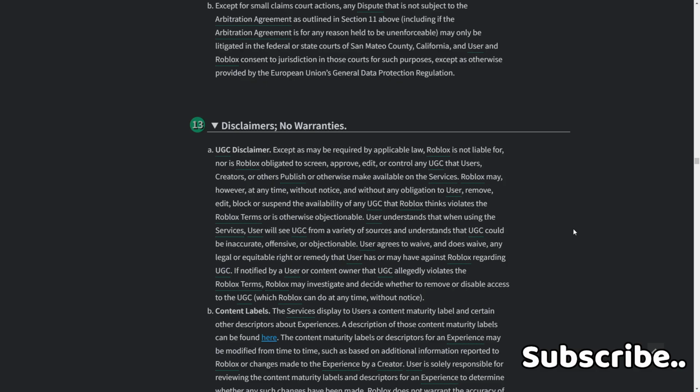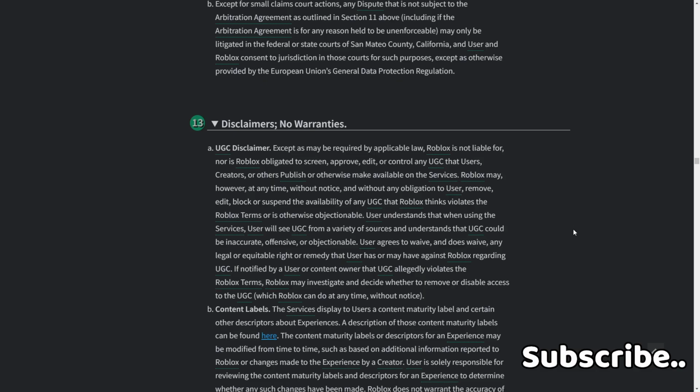User understands that when using the services, user will see UGC from a variety of sources and understands that UGC could be inaccurate, offensive, or objectionable. User agrees to waive and does waive any legal or equitable right or remedy that user has or may have against Roblox regarding UGC. If notified by a user or content owner that UGC allegedly violates the Roblox terms, Roblox may investigate and decide whether to remove or disable access to the UGC, which Roblox can do at any time without notice.